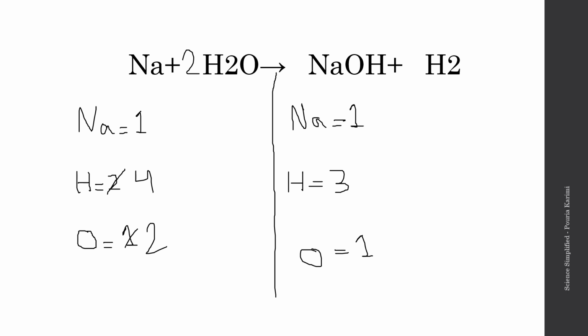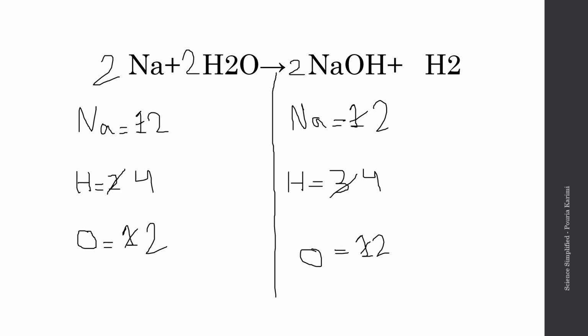So our oxygen and our hydrogens are unbalanced. So I'm going to put a 2 here to balance everything out. So it changes everything, honestly. So this makes it a 2 here, 2 oxygen, and we're going to have 4 molecules of hydrogen in total because 2 here and 2 here. That becomes a 4. So as of now, we have our hydrogens sorted, but our sodium is not sorted, which is pretty easily solved. We're just going to put 2 here, and that becomes a 2, right?